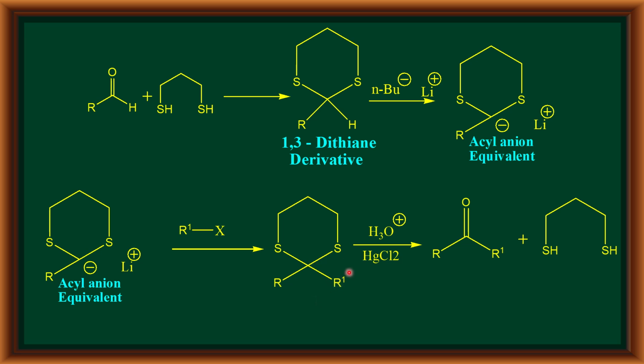Now we can do acid-catalyzed hydrolysis in the presence of mercuric chloride to regenerate the 1,3-propanedithiol along with the carbonyl group. Now the carbonyl group is connected to group R dash instead of hydrogen here. So the aldehyde has been converted to a ketone.